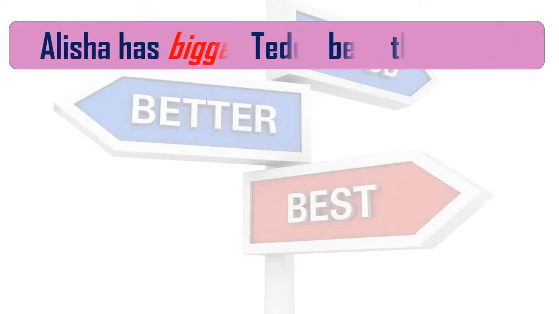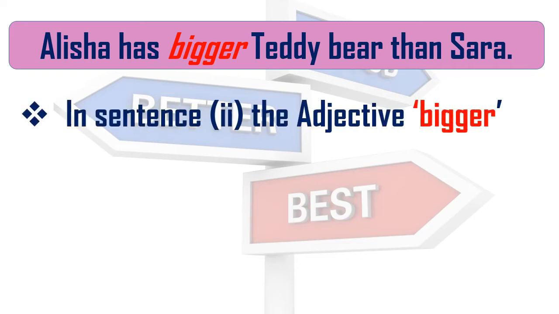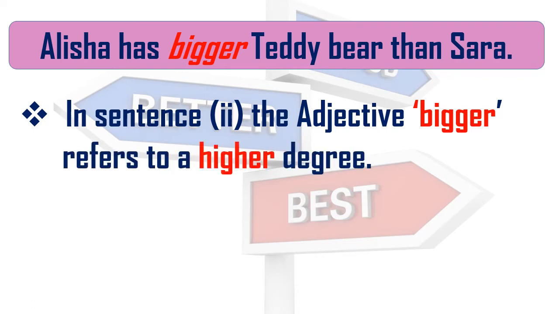Now let's see the next sentence. Alicia has a bigger teddy bear than Sarah. Bigger. Now here see the word has been changed. So in this sentence too, this adjective bigger refers to a higher degree. Big, bigger. Now this is a higher degree. We are adding something to it.